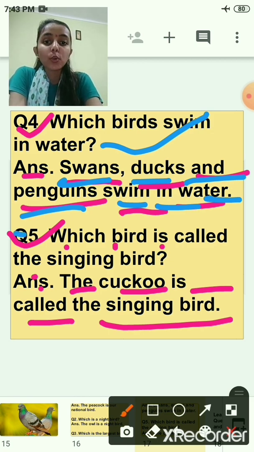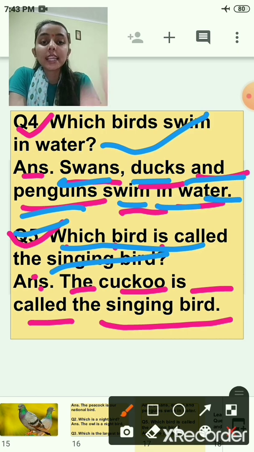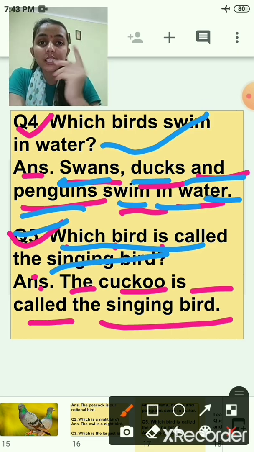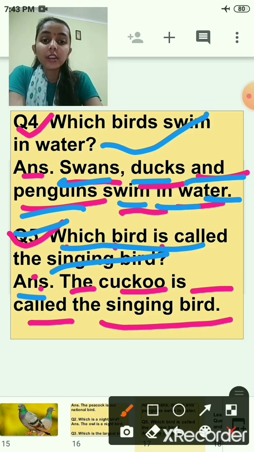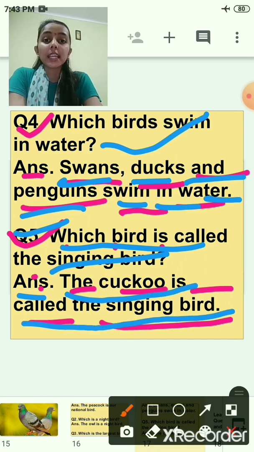Now next question. Which bird is called the singing bird? Answer is the cuckoo is called the singing bird.